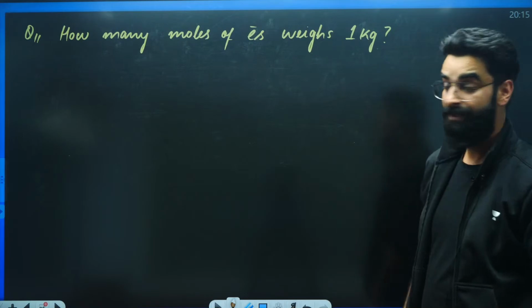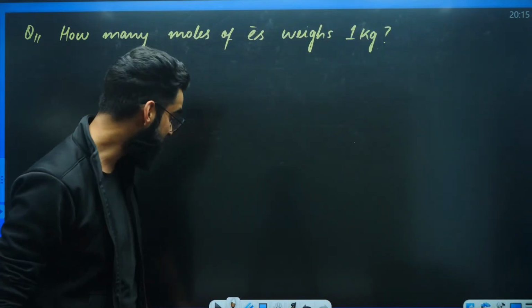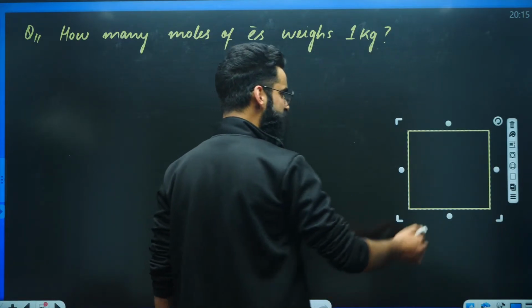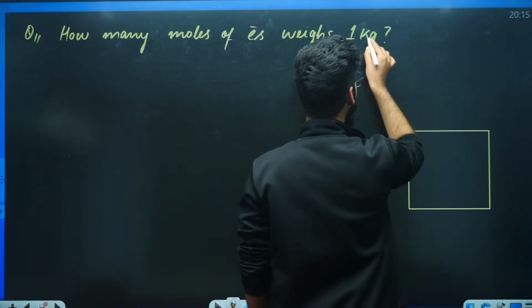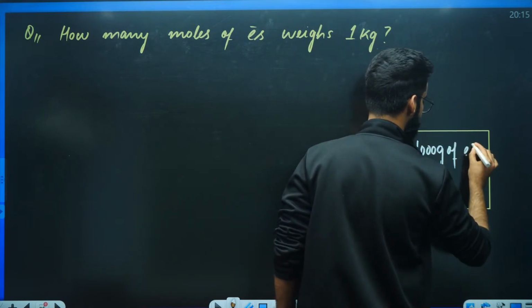Understand the language carefully. How many moles of electrons weigh 1 kilogram? What does it mean? That means you have got electrons in the container. You have got 1 kg of electrons. You have got 1000 grams of electrons in the container.